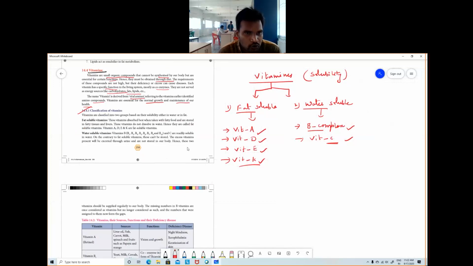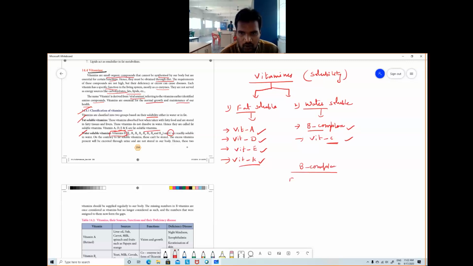Vitamins are classified into two groups based on their solubility, as we know: fat soluble vitamins and water soluble vitamins. Under the fat soluble vitamins, vitamin A, D, E, and K. Next, water soluble vitamins, vitamin B and C. Under vitamin B, this is a B complex because it's a combination of many.